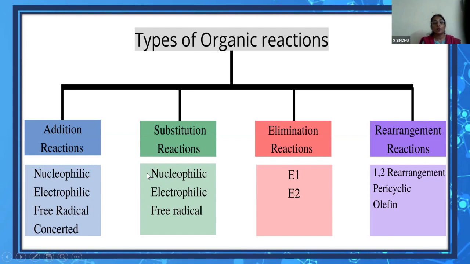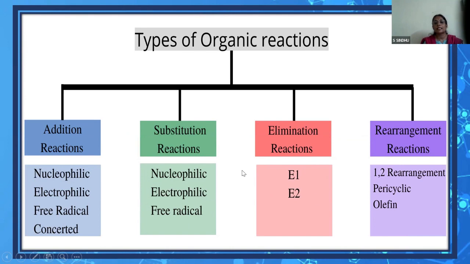Substitution also, we have all three categories that we'll be dealing with: nucleophilic substitution, electrophilic substitution, and free radical substitution. Nucleophilic especially now in the chapter on haloalkanes, where we're going to discuss in detail the SN1 and SN2 mechanisms. Electrophilic, where we have electrophilic substitution reactions of the aromatic ring, and free radical substitutions like halogenations.